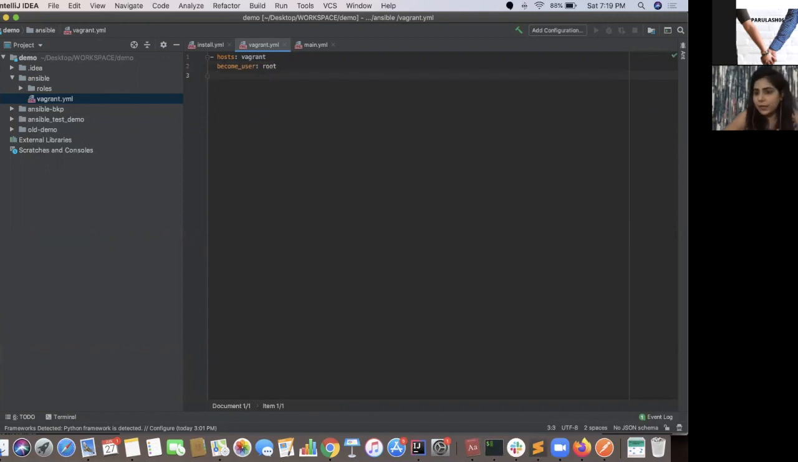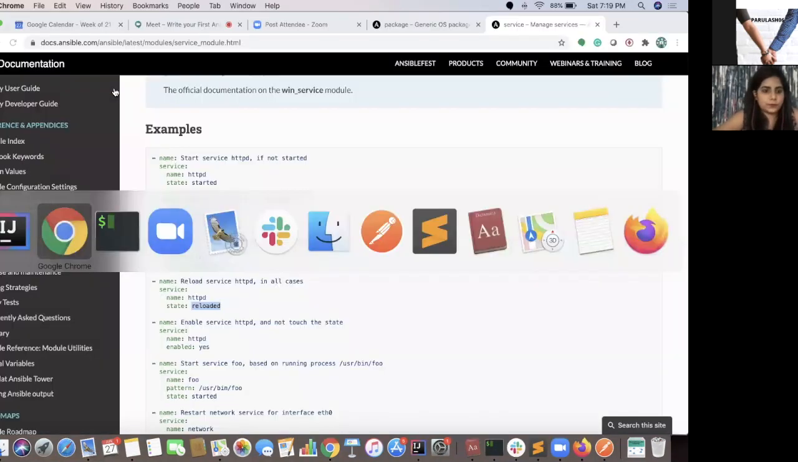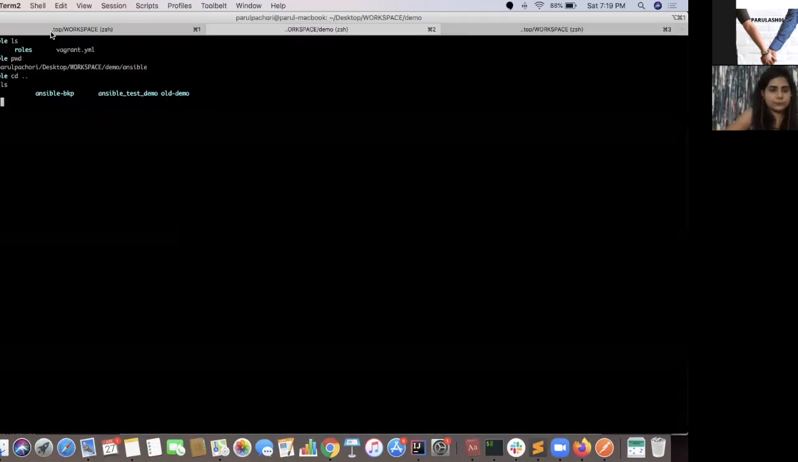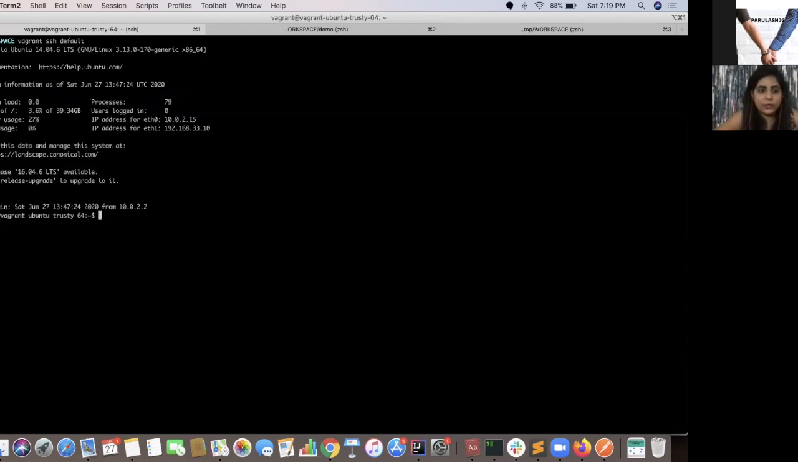Become user is by default root. What is become user? When you execute your Ansible playbook, it will be executed with the same user with which you have done SSH. You do SSH for a specific user, right? If I do vagrant ssh default, it's going to get into the vagrant user.